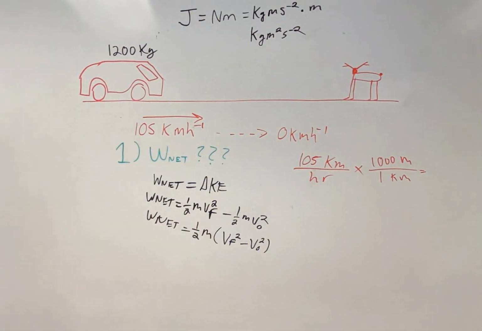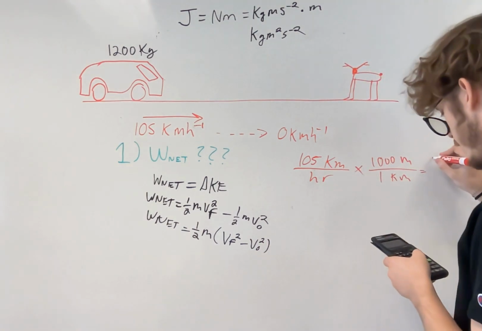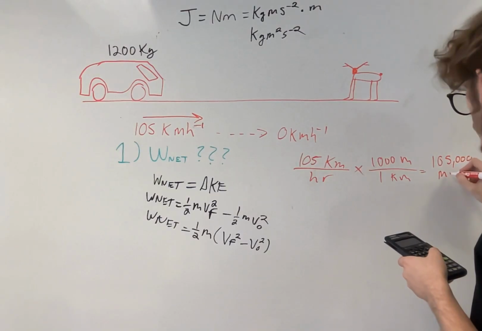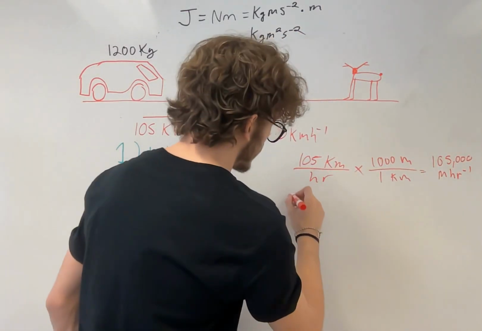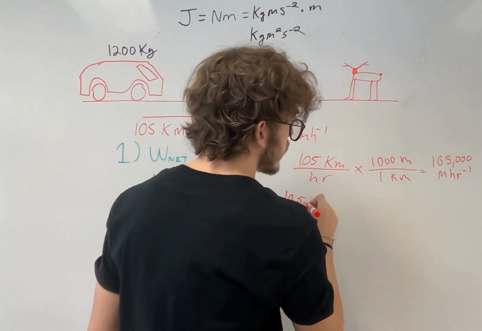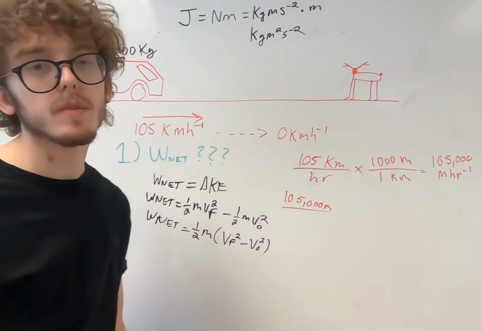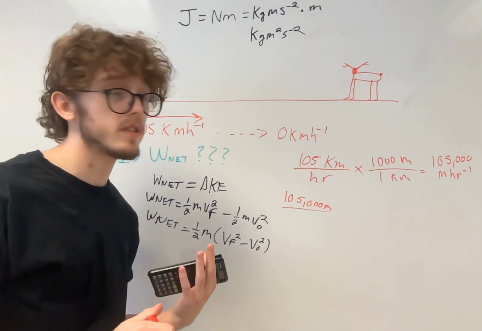And let me grab my calculator. Okay, 105 times 1,000. We know that we're going to travel roughly 105,000 meters per hour. And I'm just fully explaining the dimensional analysis because when you look at these online problems, sometimes there are things that you get confused about that the person doing the problem doesn't explain.